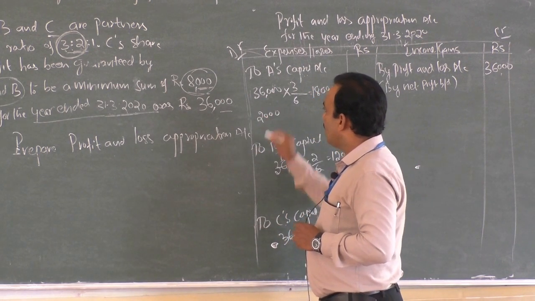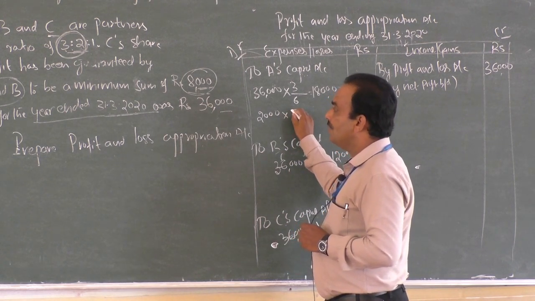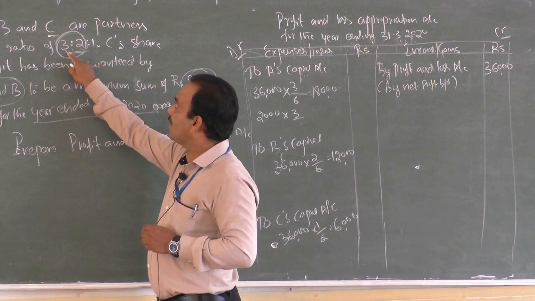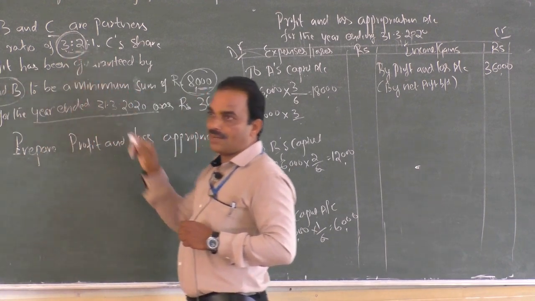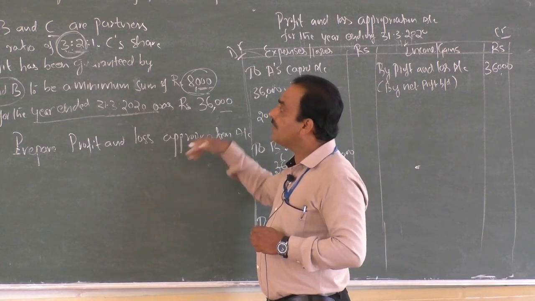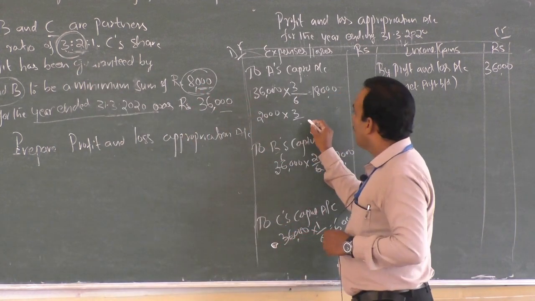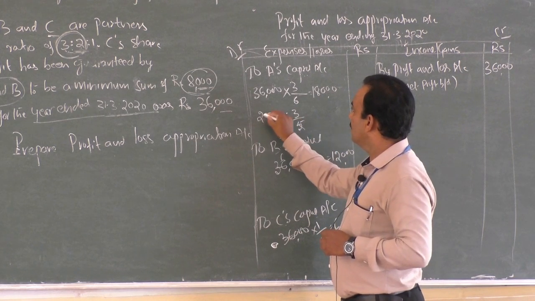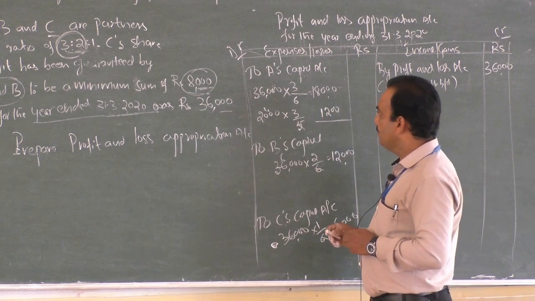So remember, the shortage of 2,000 to Mr. C is borne in the old ratio, that is 3 by 3 plus 2, not 3 plus 2 plus 1. Promised by A and B, that is 3:2, their old ratio. In the problem, if a separate ratio is given, then we have to cut the amount in that given ratio. But here it is the assumption. So 3 by 5 is 1,200, to be cut off.